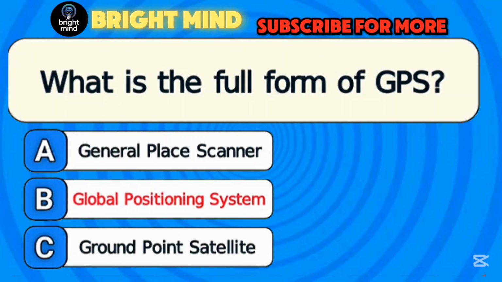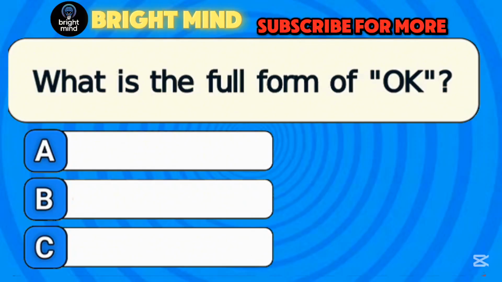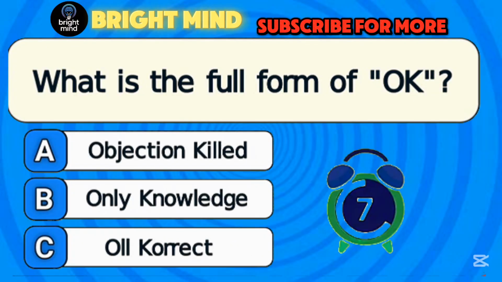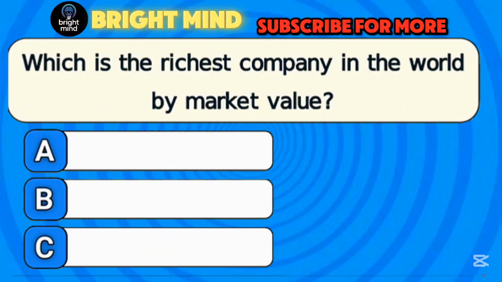Answer B. Global positioning system. What is the full form of OK? Answer C. All correct. Which is the richest company in the world by market value?